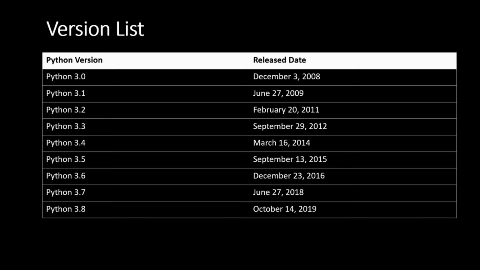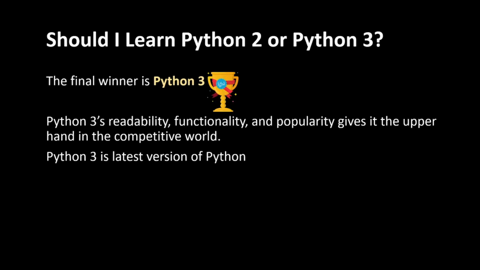The next question arises in mind: should I learn Python 2 or Python 3? The final winner is Python 3 because the changes made in Python 3 are easier for a beginner to understand. Python 3's readability, functionality and popularity give it the upper hand in the competitive world. Most important, it makes sense to learn Python 3 because it is the latest version. With the announcement of the end of Python 2, numerous companies like Facebook are racing to update their code to Python 3. Python 3 is certainly easier to grasp than Python 2.